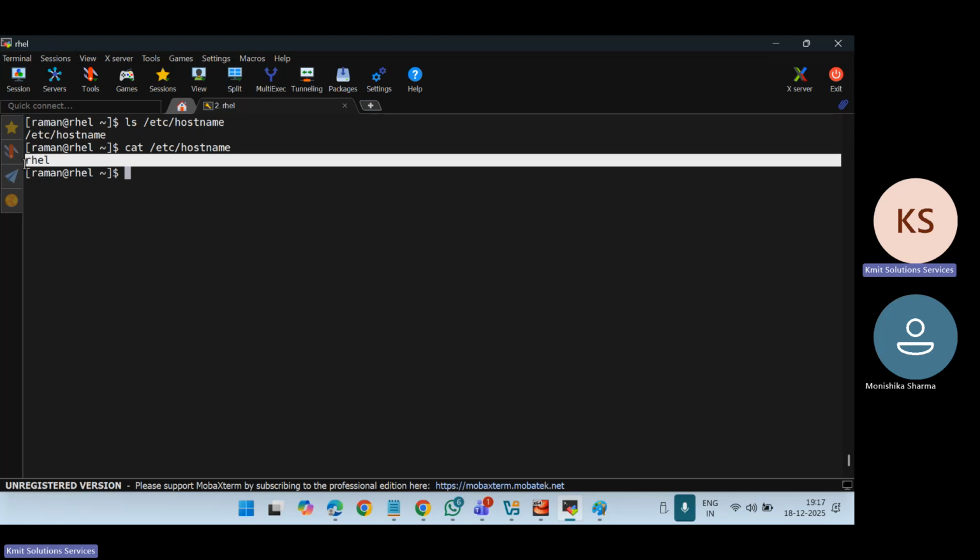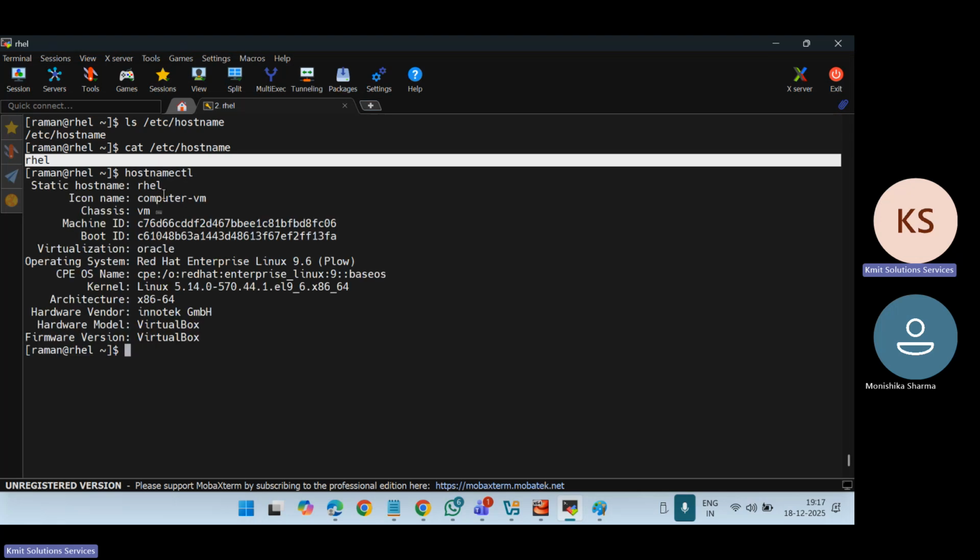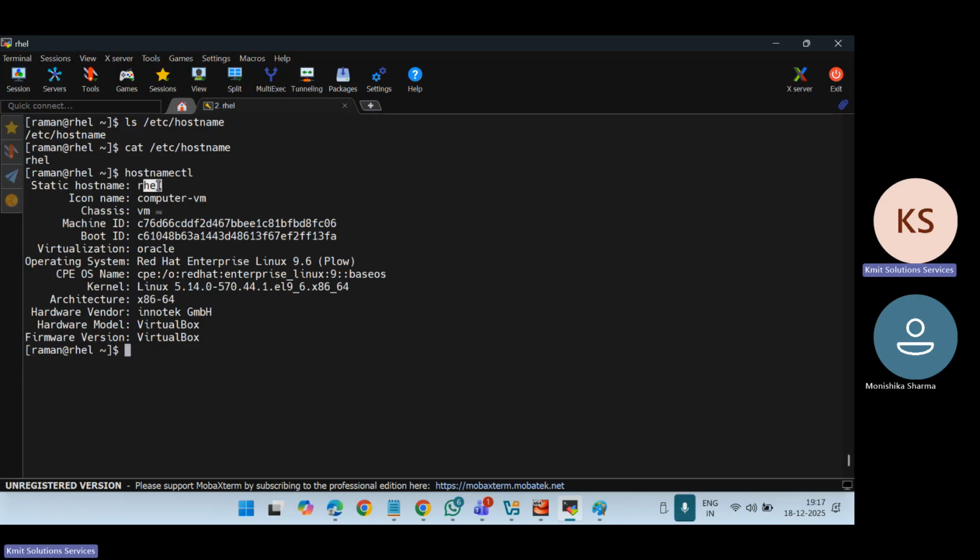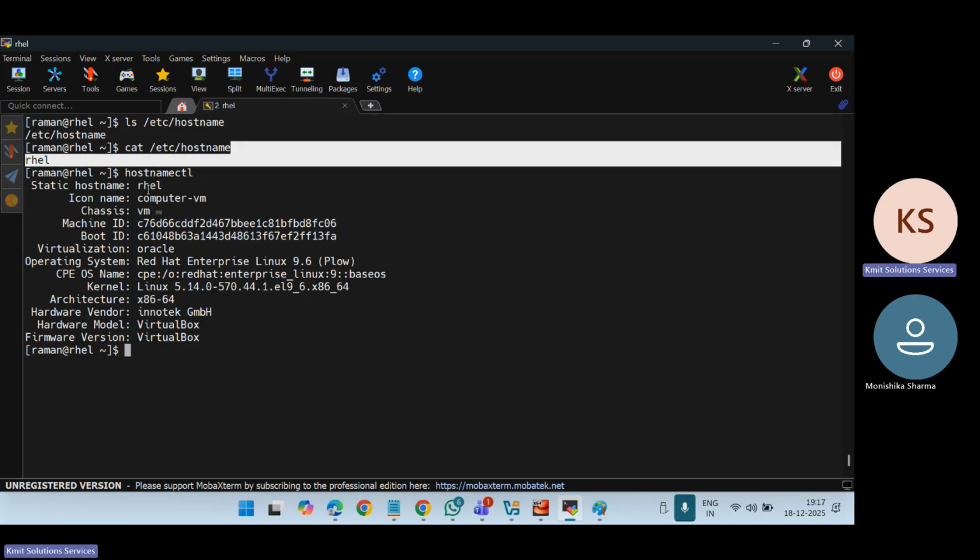It is displayed when I run the hostnamectl or hostname command, but it is reading from this file. If I remove it from this file, it won't be visible. Understood? So setting up the hostname is a configuration.